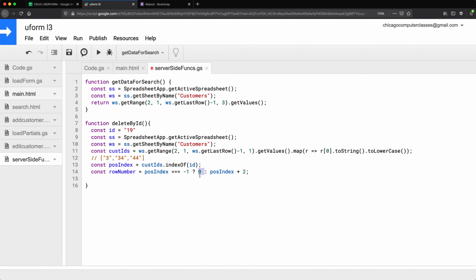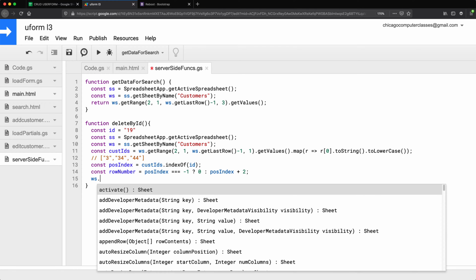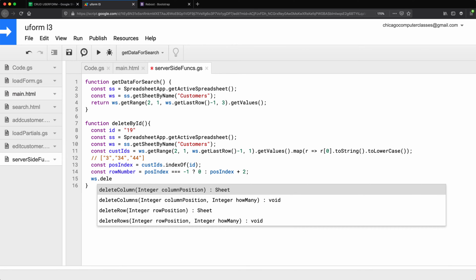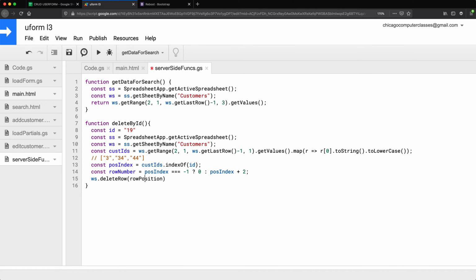Now, the reason I'm doing 0 here is because in my next line, I'm going to delete that row from our data. And the way I'll do it, I'll take the worksheet and do delete row, and it's going to ask us for the row number, which is going to be this. Now, if we find something and it says it's in row 4, then it's going to pass the row 4 here and it's going to delete the row 4. But if it doesn't find anything, we're going to end up with row 0, and there is no row 0. So when it tries to delete that row, it's going to get an error. So that's why I'm using 0 to get an error in case there is a problem.